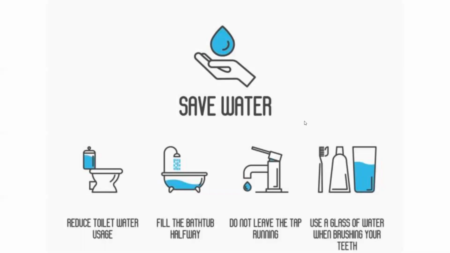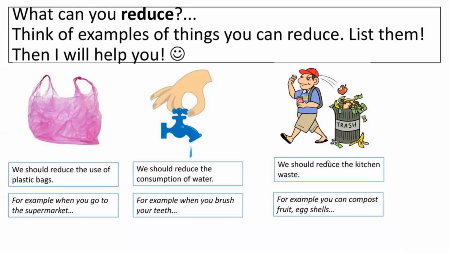And these are some tips to save water. As you can see here, we have to reduce toilet water and fill the bathtub halfway instead of filling it full. And do not leave the tap running, and use a glass of water when brushing your teeth, and so on. So these are some things that you can do in order to save water.